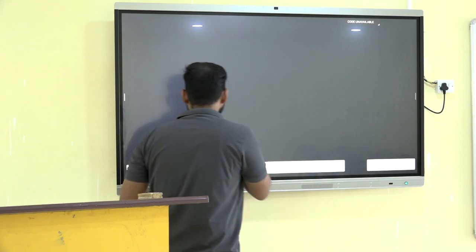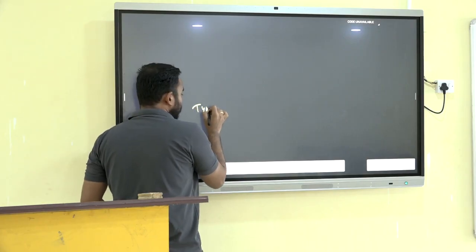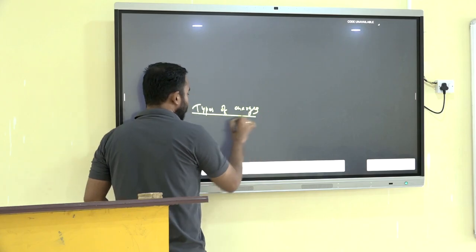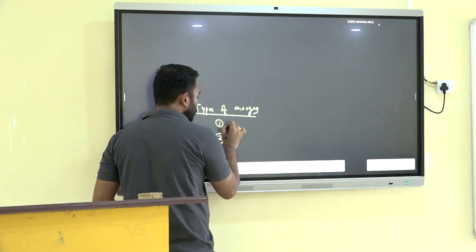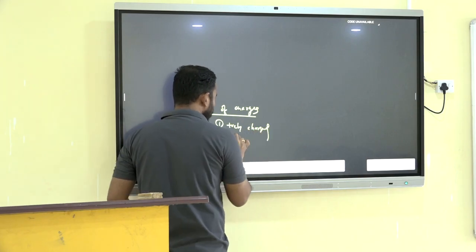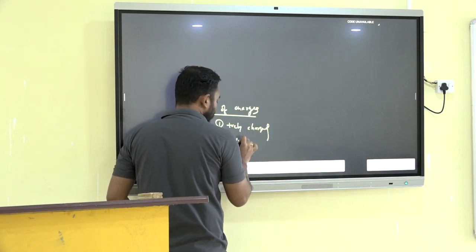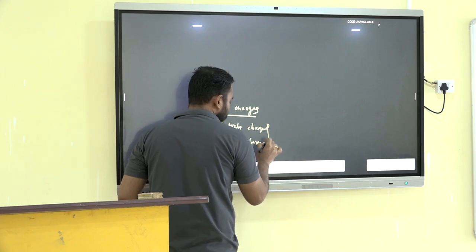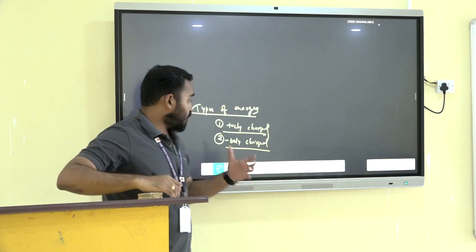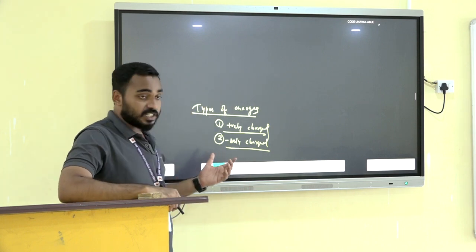Now we will see there are types of charges. So how many types of charges are there? There are two types of charges. One is positively charged, another one is negatively charged. So how is a positively charged material formed or how is a negatively charged material formed?